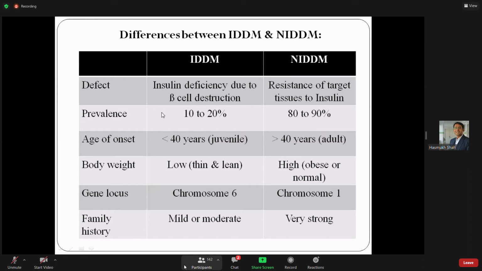Now the prevalence of IDDM is around 10 to 20%, less, but NIDDM is 80 to 90%. Look, non-insulin dependent is the most prevalent. Age of onset may be after 40 years, and it is seen in the obese or overweight. The second one, type 2 diabetes mellitus, that we earn. It is one type of award to ourselves. We earned it. How? By gaining weight, by the hard work of eating over 20 years.